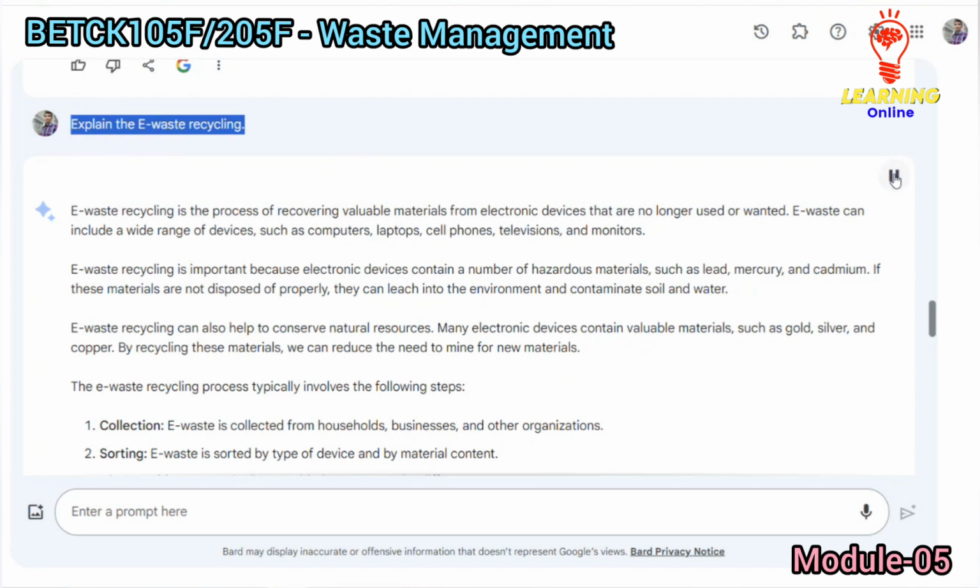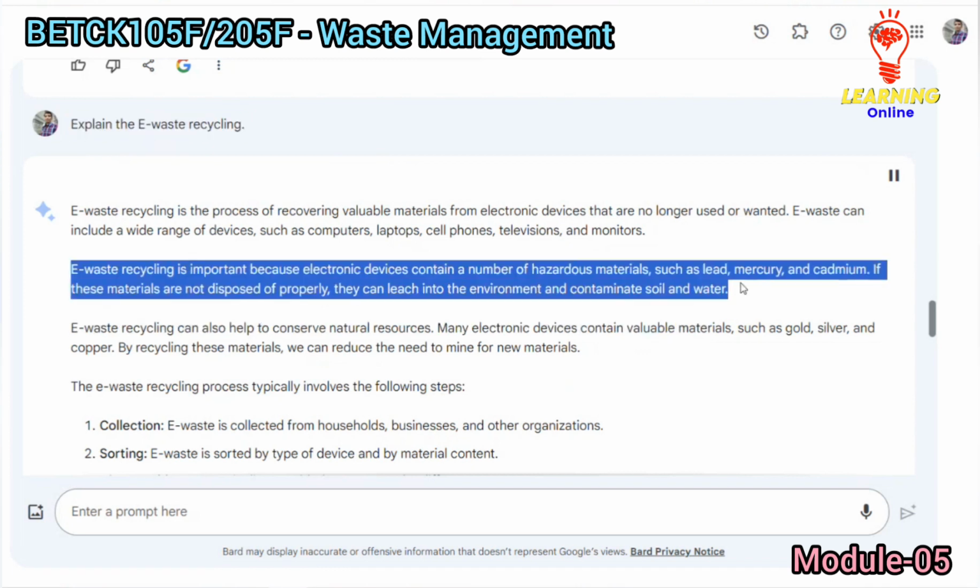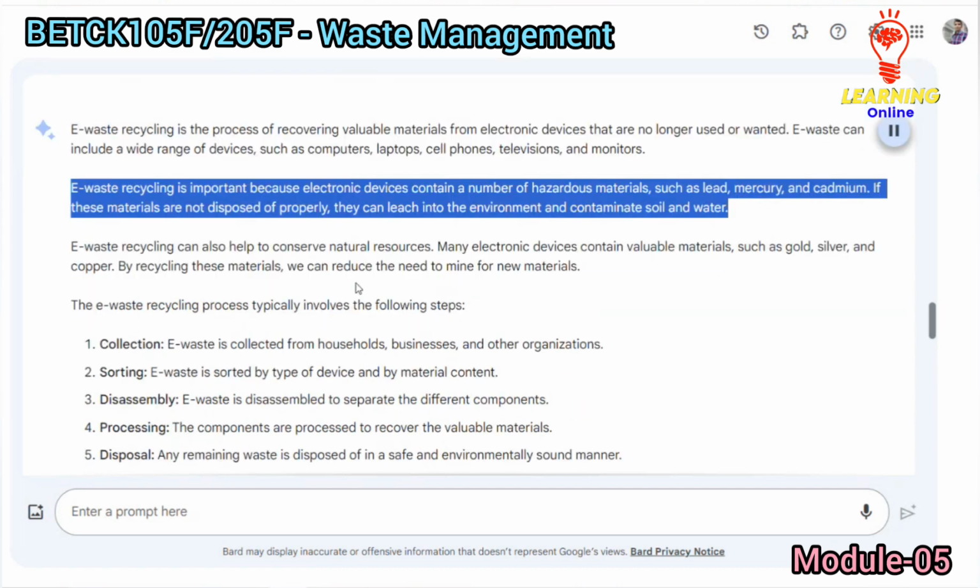E-waste recycling is the process of recovering valuable materials from electronic devices that are no longer used or wanted. E-waste can include a wide range of devices, such as computers, laptops, cell phones, televisions, and monitors. E-waste recycling is important because electronic devices contain a number of hazardous materials, such as lead, mercury, and cadmium. If these materials are not disposed of properly, they can leach into the environment and contaminate soil and water.